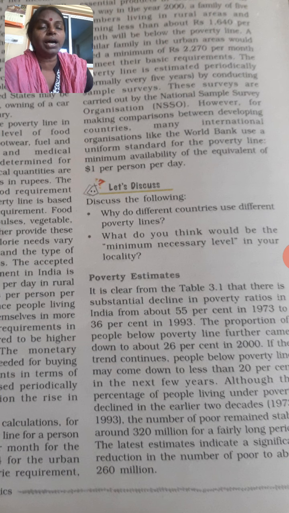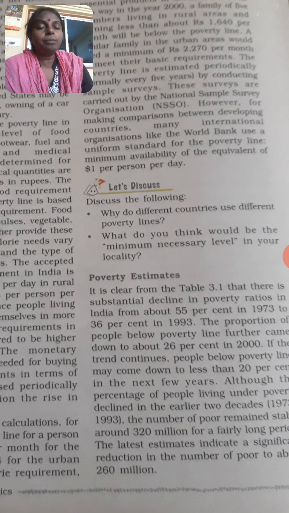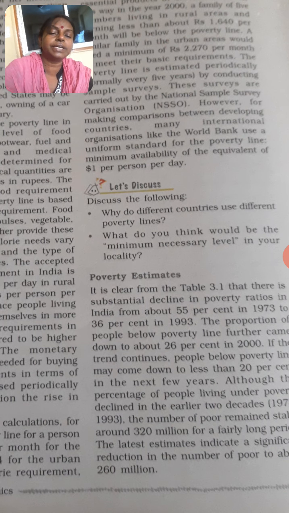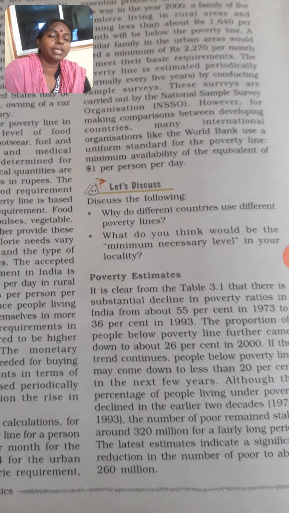So owning a car in the United States is not considered a luxury, but in India owning a car is still considered a luxury. Why? Because our per capita income is 10 times less than theirs.